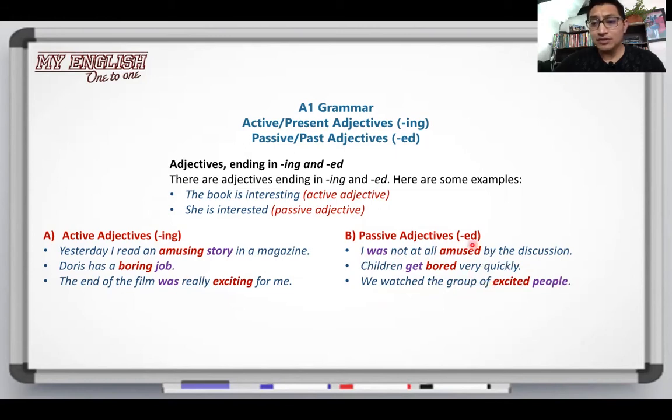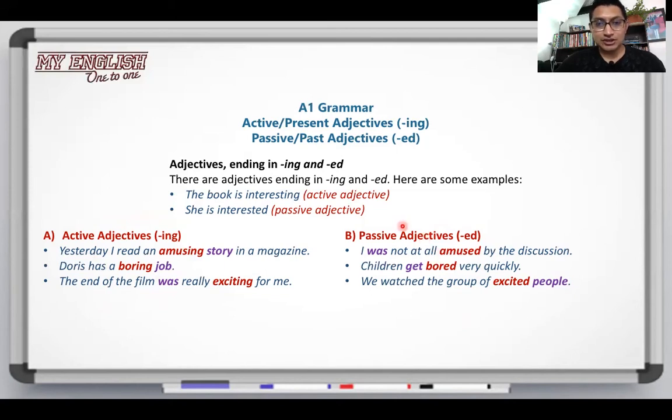And here, if you notice, all the adjectives end in ed because this is referring to something that receives an action or receives the effect of other thing. So in here, they describe the creator of an effect, and here we describe the receiver of an effect.